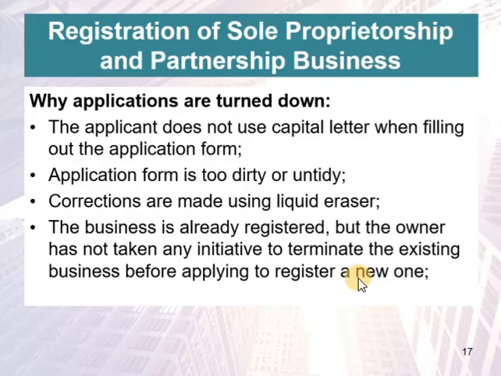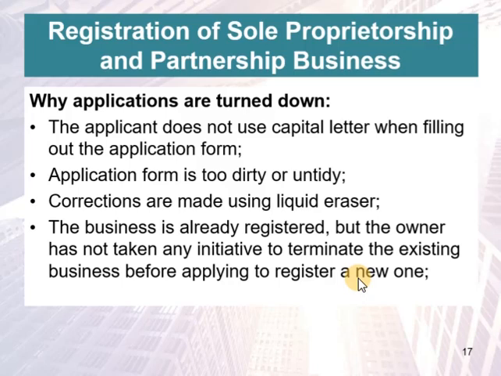Sometimes certain applications are turned down. This is because the applicant does not use capital letters when filling out the application form. So it's very important to read and understand clearly the instructions given on the form. Or the application form submitted is too dirty or untidy, and the corrections are made using liquid eraser. Then the business is already registered but the owner has not taken any initiative to terminate the existing business before applying to register a new one.